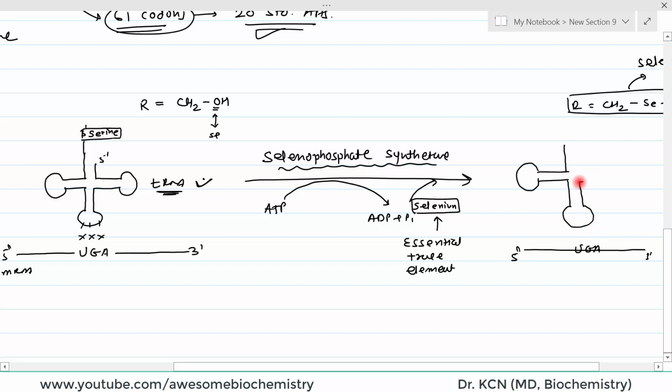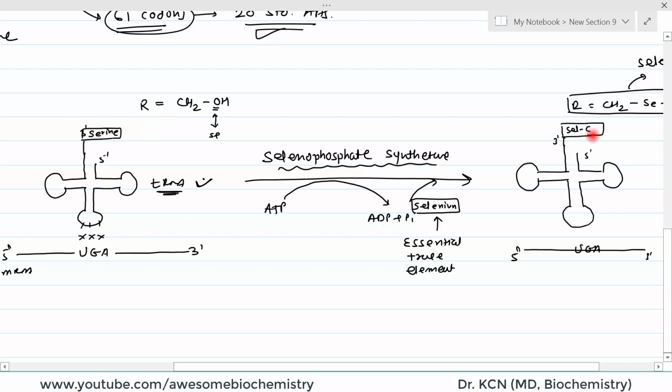My drawing is bad, but I hope the message will be clear to you. Now, this is the 3 prime end, this is the 5 prime end, and here which amino acid will be bound? It will be selenocysteine. Why? Because this enzyme has replaced oxygen from the serine and replaced it with selenium.